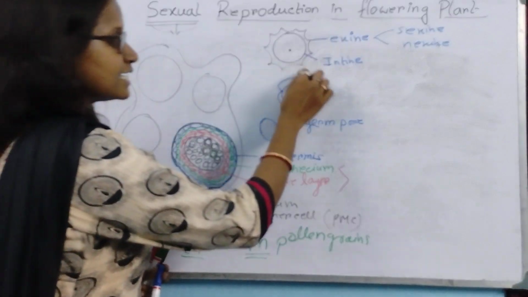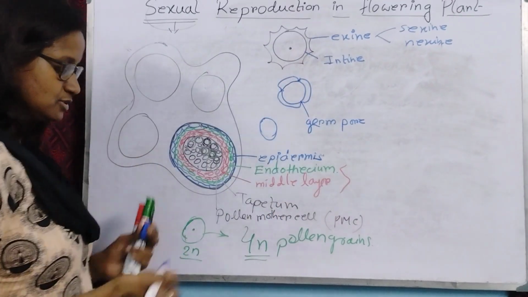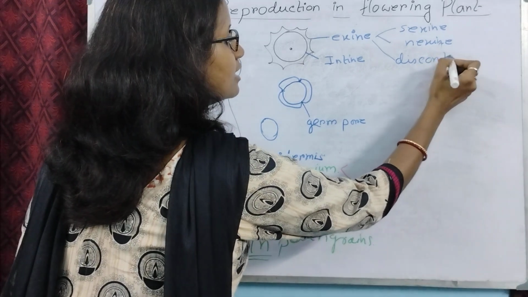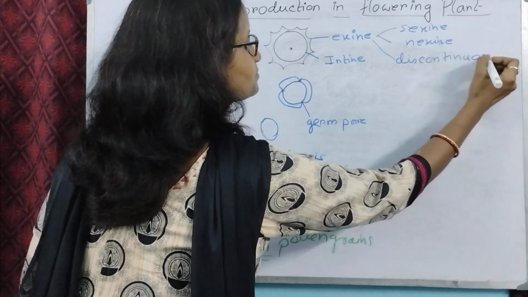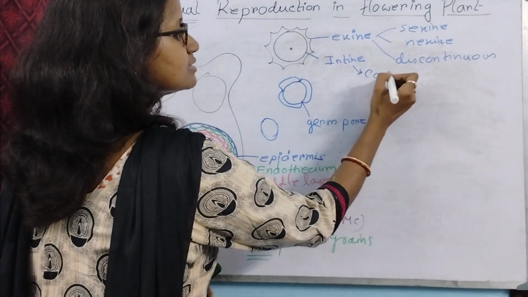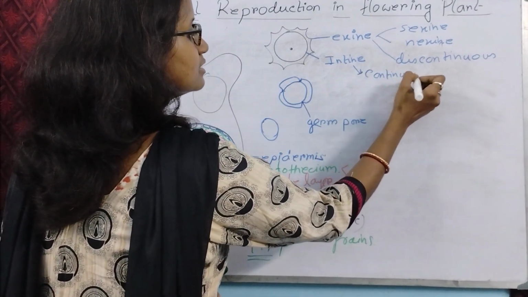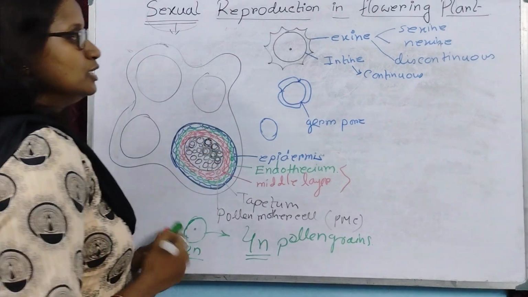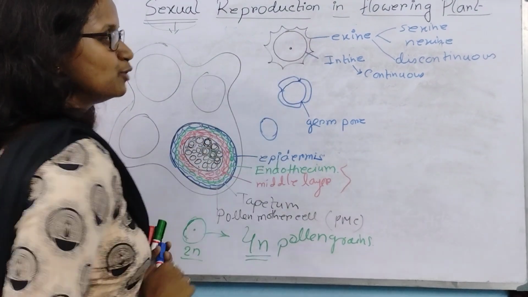Okay, so exine is discontinuous, and intine is a continuous layer. Now come inside the pollen grain.